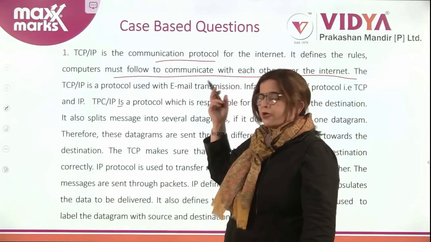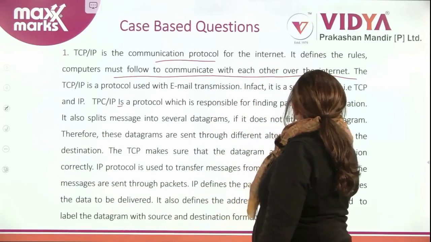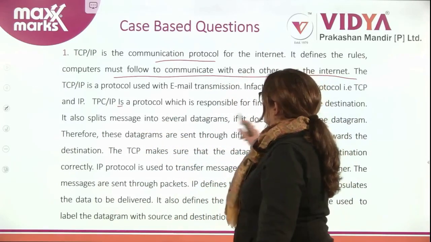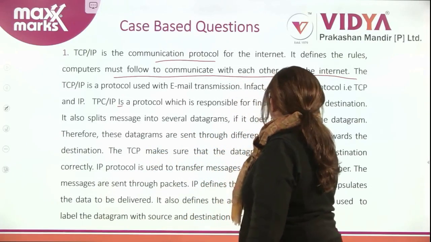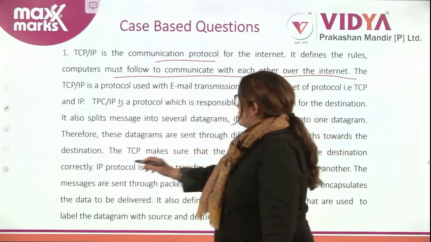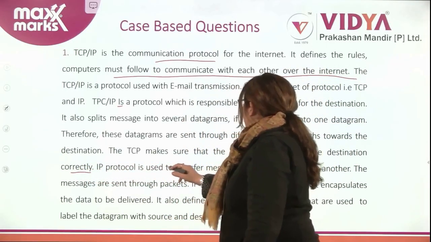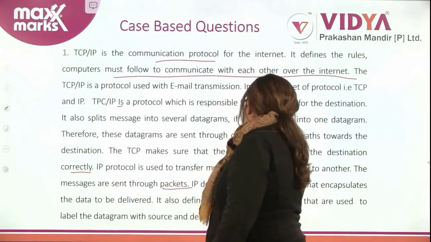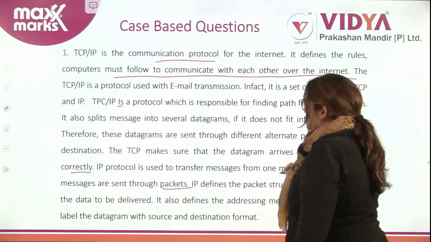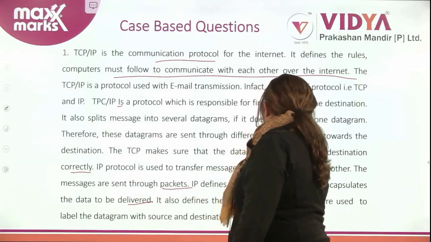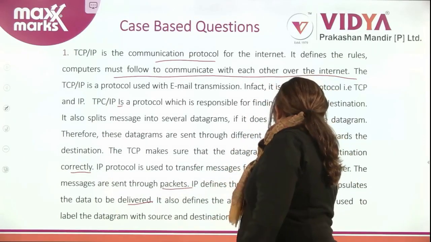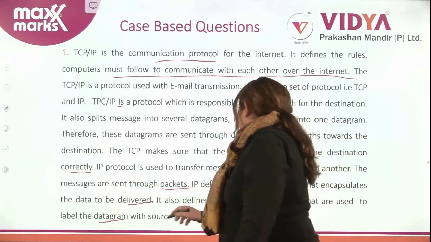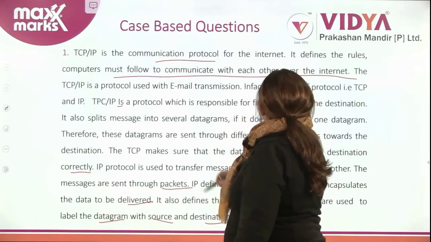We have discussed that it transfers data in packets. If it does not fit into one datagram, these datagrams are sent through different alternate paths towards the destination. TCP makes sure that the data arrives at the destination correctly. The IP protocol is used to transfer messages from one machine to another. The messages are sent through packets. IP defines the packet structure that encapsulates the data to be delivered. It also defines the addresses, where our data has to be delivered, that are used to label the datagram. IP labels them with source and destination format, as we have already discussed, right?